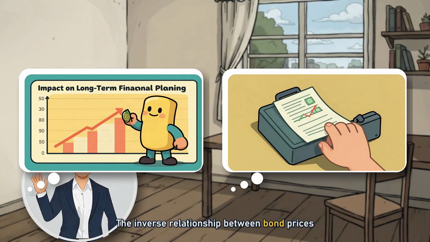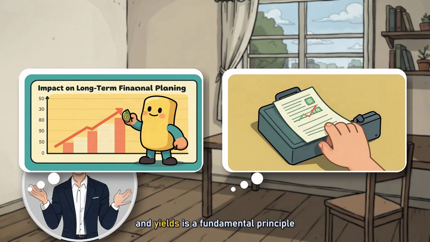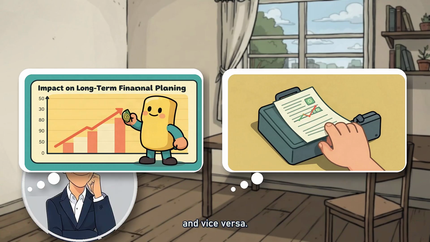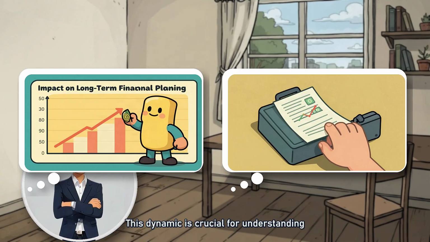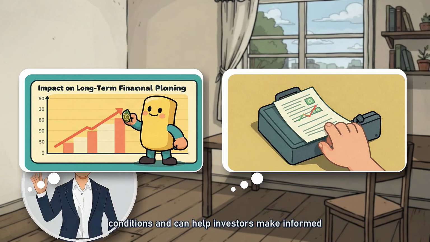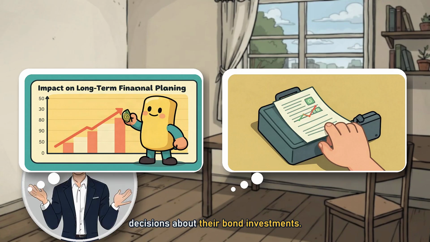The inverse relationship between bond prices and yields is a fundamental principle in finance. When yields rise, bond prices fall and vice versa. This dynamic is crucial for understanding the behavior of bonds in different market conditions and can help investors make informed decisions about their bond investments.